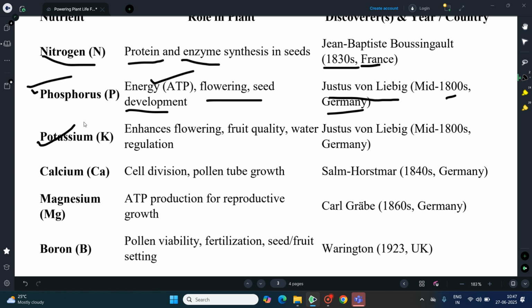Potassium, K, enhances flowering, fruit quality, and water regulation. It was discovered by Justus von Liebig in the mid 1800s from Germany. And calcium plays an important role in cell division and pollen tube growth. Salm Horstmar in 1840 from Germany discovered this calcium.